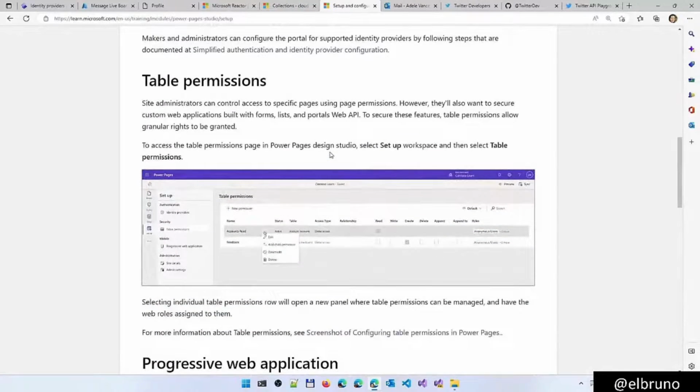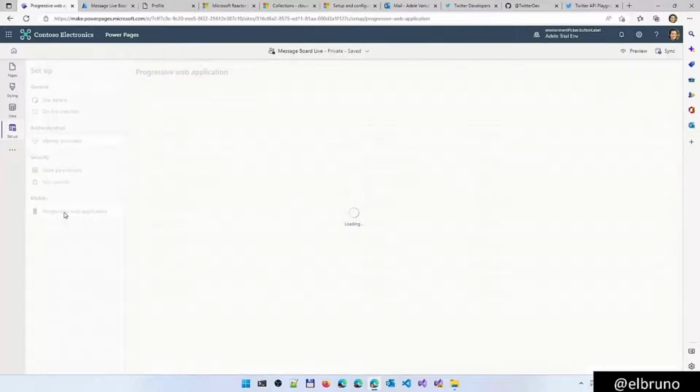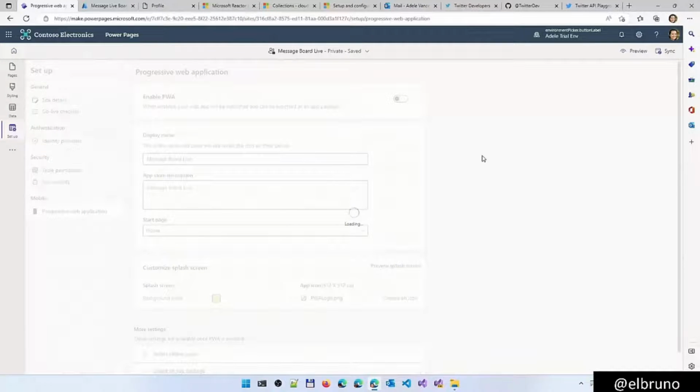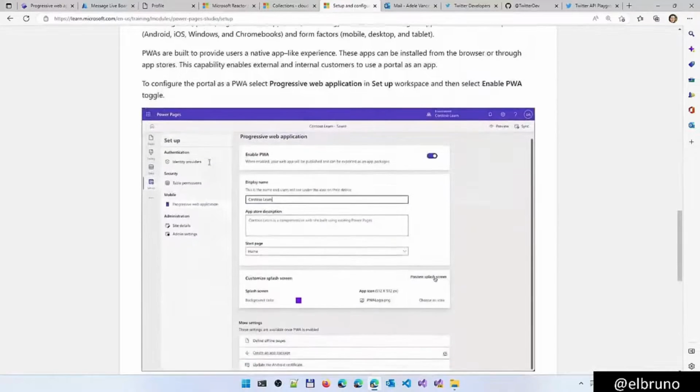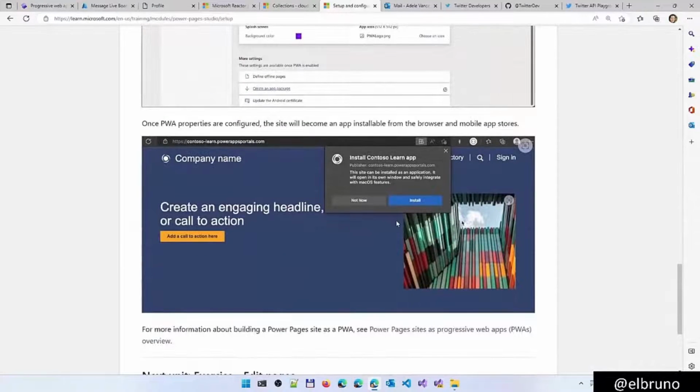And now we have the chance to talk about table permissions, and later even how we can enable the application to be used as a progressive web app. If we want the application to be enabled and used as a progressive web app, we need to go to the settings, to the setup section, and enable this feature. This is going to allow us to basically export this and use it as a single, unique application on platforms like Windows, Android, or iOS, and different form factors like mobile, desktop, and tablet. And by just enabling the feature, we can even download and automatically install this.